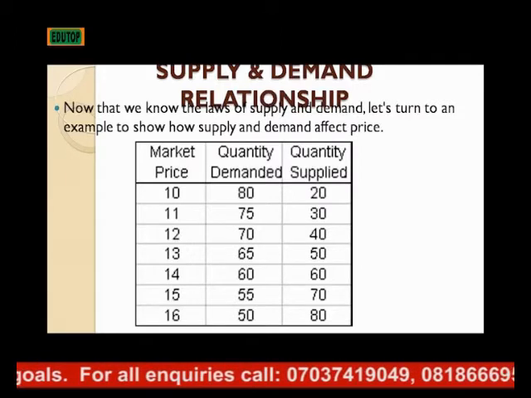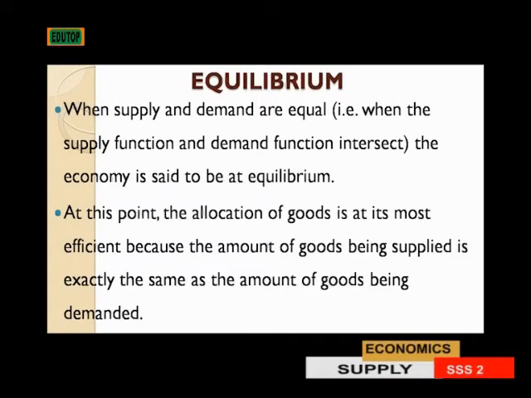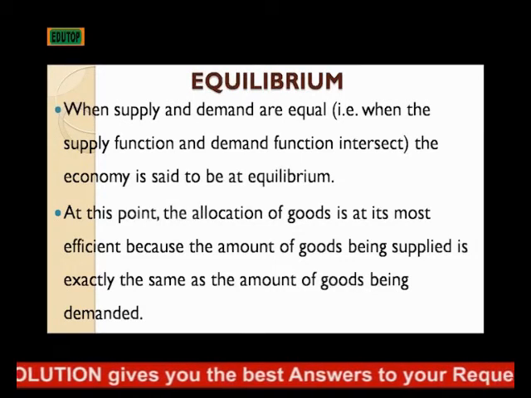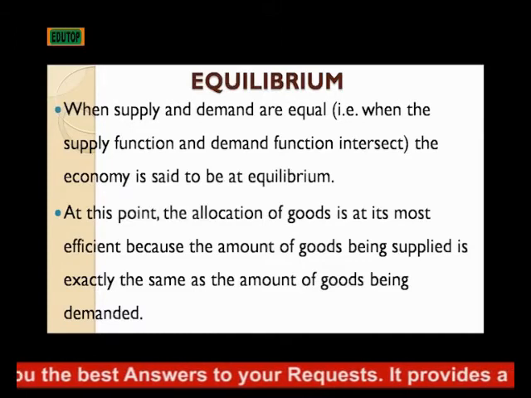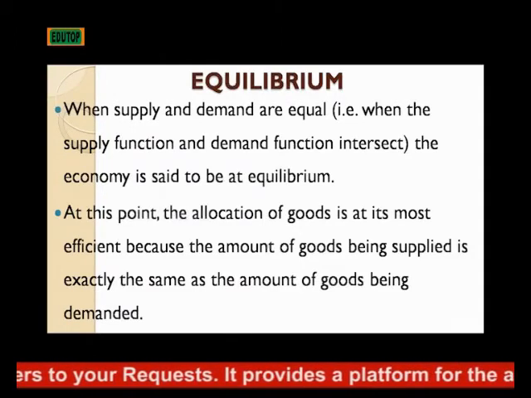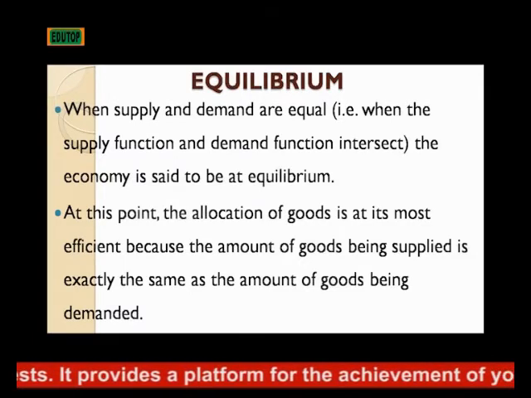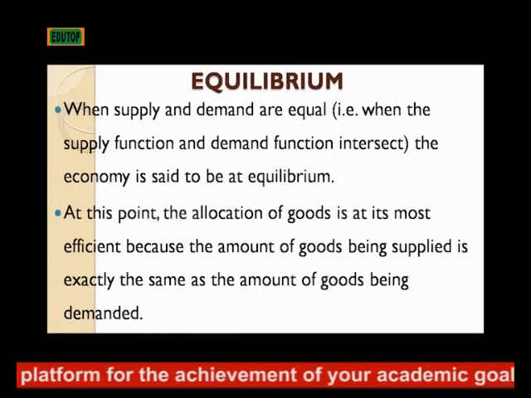So when the supply and the demand are equal at a particular price, then we say there is an equilibrium. That is where the equilibrium comes in. That means that is the point at which both the suppliers and the consumers are in agreement. So when there is an equilibrium, the suppliers and the consumers are in agreement in terms of the quantity supplied and quantity demanded at a particular price.